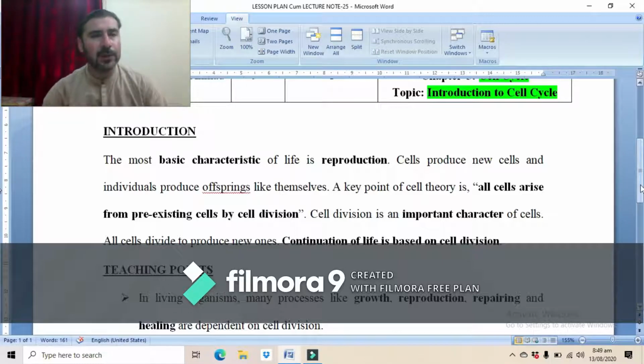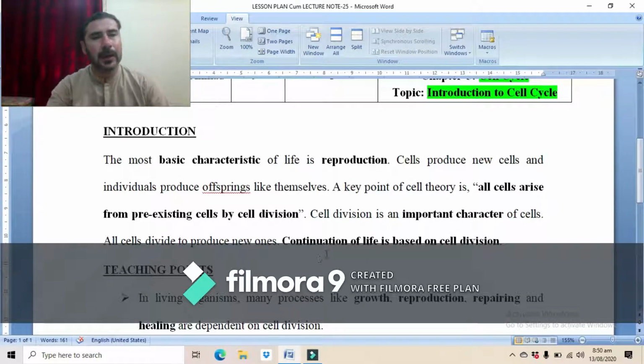Now, the continuation of life of all living organisms, whether they are unicellular or multicellular, whether they are animals or plants or microbes or fungi, is basically based on cell division. Through the process of cell division, the sex cells, the sperms and eggs, are produced, and then through the process of fertilization, the embryo is produced, and that embryo then develops into a new individual.